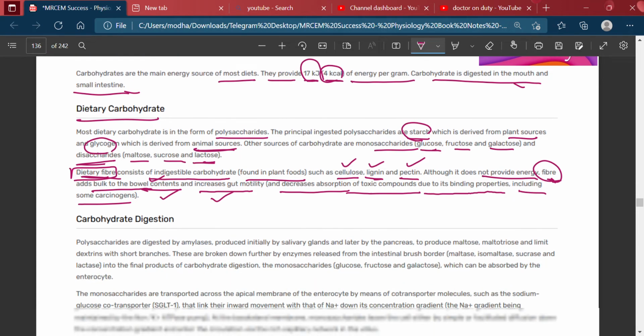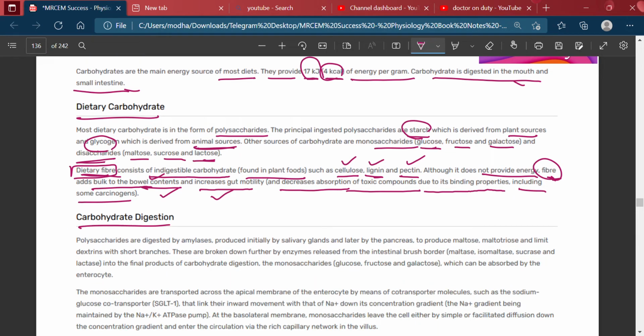Then carbohydrate digestion. So how is it digested? Polysaccharides are digested by amylases, produced initially by the salivary gland and later by the pancreas, to produce maltose, maltotriose, and limit dextrins with short branches.